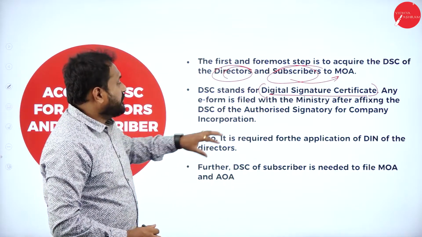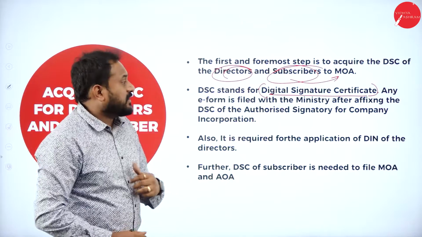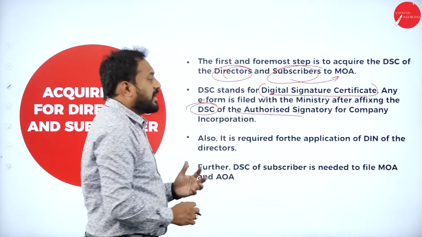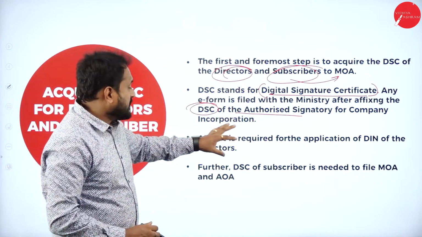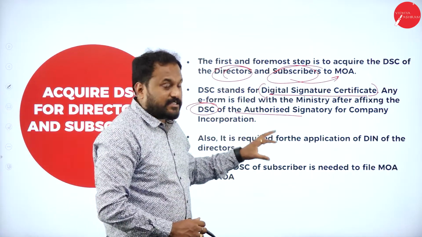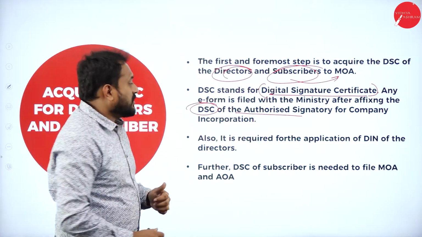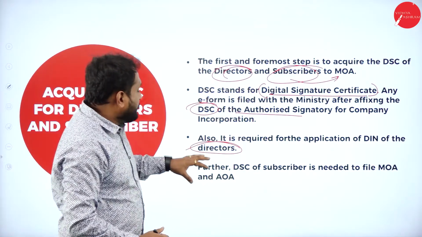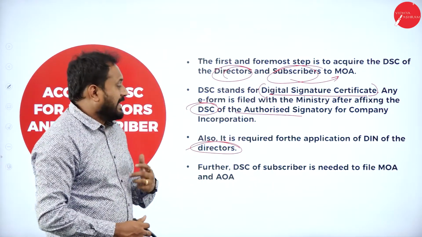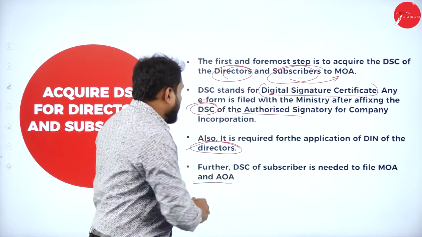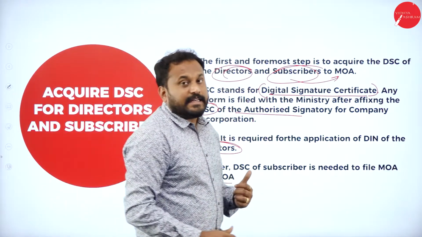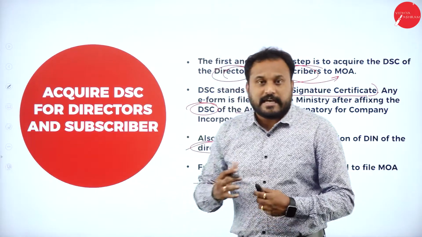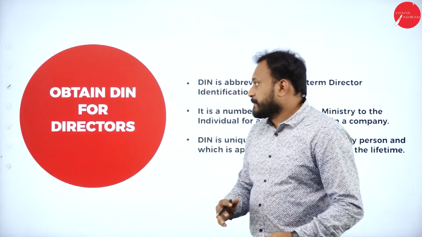Any e-form is filed with the ministry after affixing the DSC of the authorized signatory for company incorporation. Second, it is also required for the application of DIN of the directors. Further, DSC of the subscriber is needed to file MOA and AOA. That is, DSC is mandatory when we are filing the memorandum of association as well as the article of association.